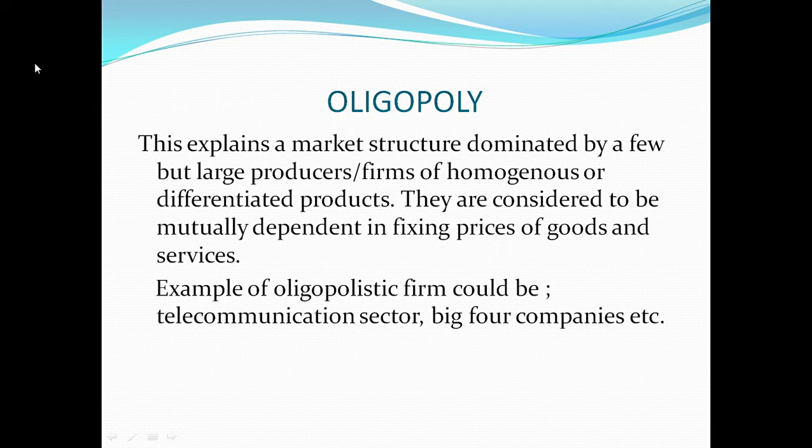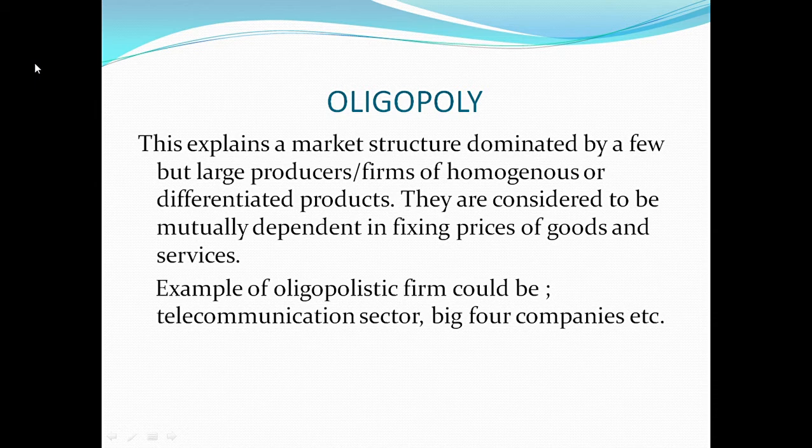A big example of oligopolistic firms could be the telecommunication sector. In Nigeria, we have the MTN, Airtel, we have the Glo, we have the 9Mobile. The most dominant of all could be seen to be the MTN, which regulates prices. However, they are mutually dependent on fixing prices, in terms of the decision that MTN takes in fixing its own prices will adversely affect the pricing decisions of other subsidiary firms. So it depends on how they react to this.